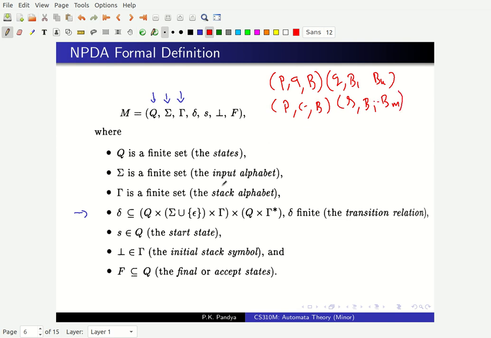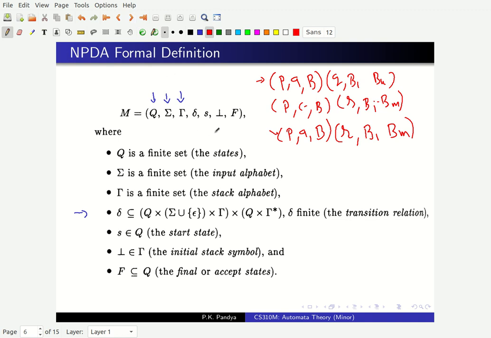And our automaton is non-deterministic. For the same P A B, there could be two transitions. So I could also have a third transition called P A B. So now, under same conditions, this transition can also be taken, this can also be taken, and this may go to some state R with some symbols B1 to Bm, right? So I can either non-deterministically take this transition or this transition, and of course there can also be non-determinism between a transition with a letter and an epsilon transition, right? It starts from the same state. So our automaton is non-deterministic, and a transition table is a list of transitions like this, right?